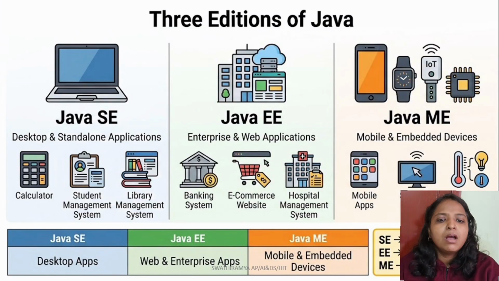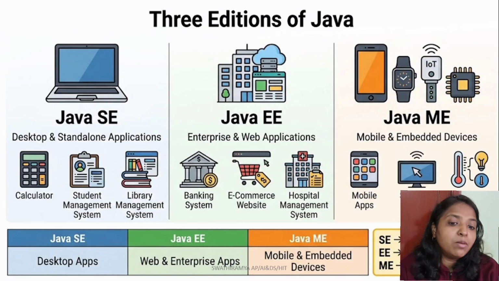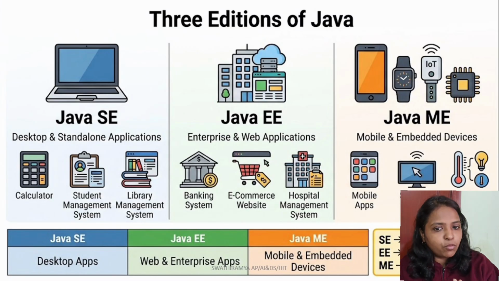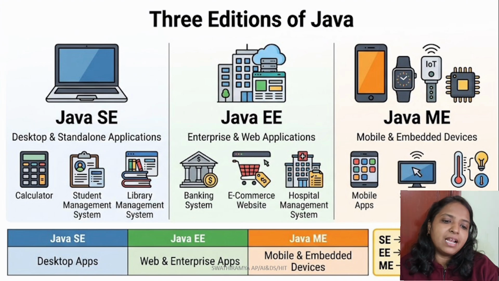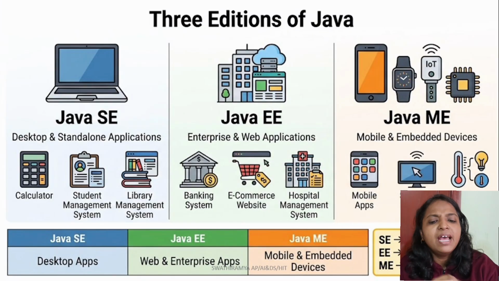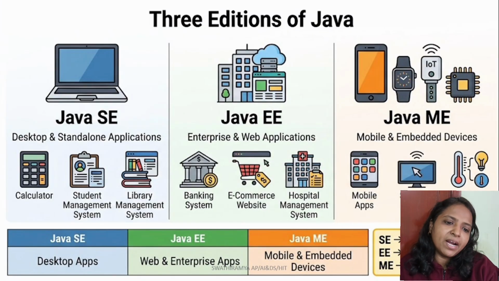Okay. So the next is Java EE, which stands for Java Enterprise Edition. Today this platform is known as Jakarta EE. It is intended for enterprise-level and web-based applications. The third one is Java ME or Java Micro Edition. It is designed for mobile and embedded devices with limited resources.